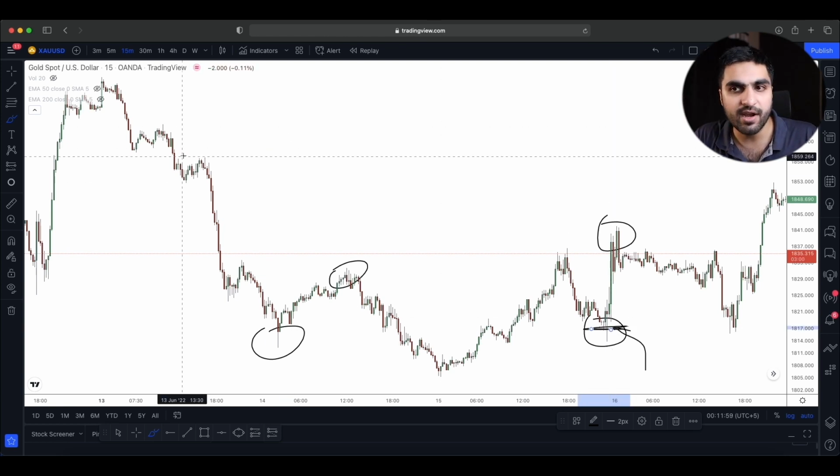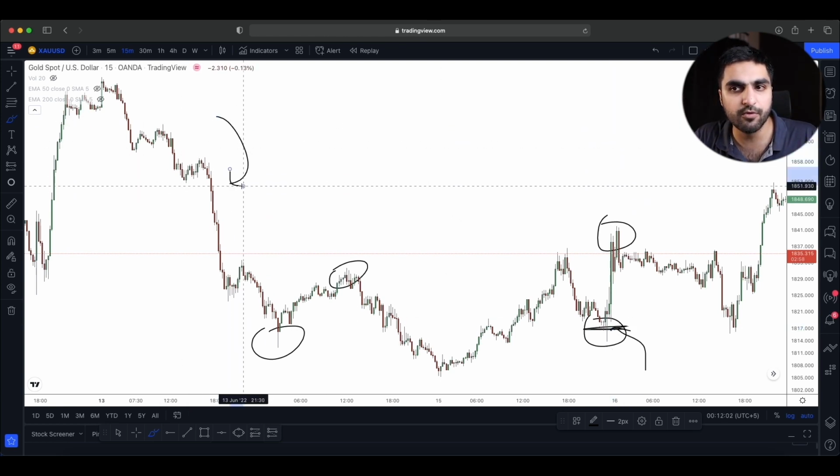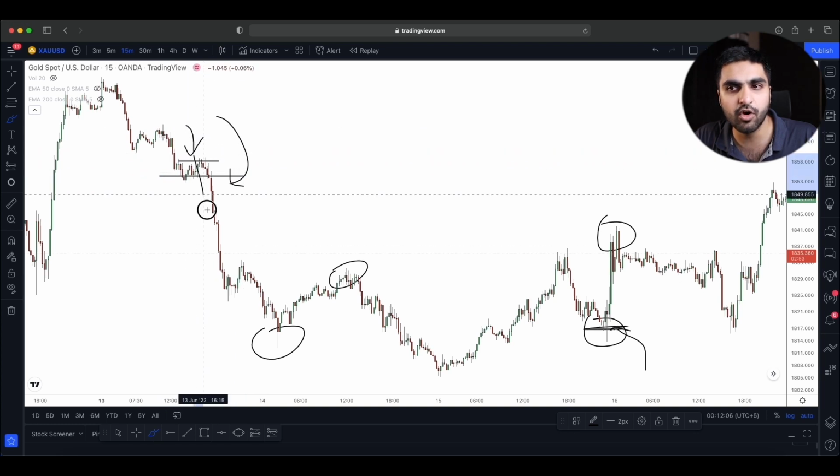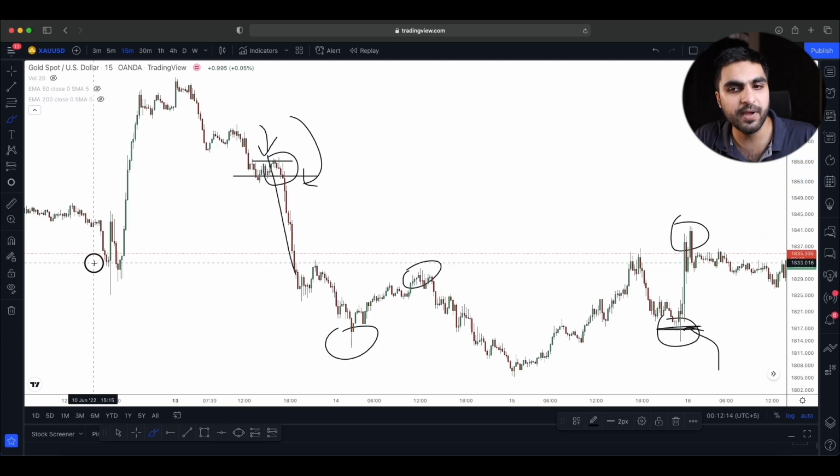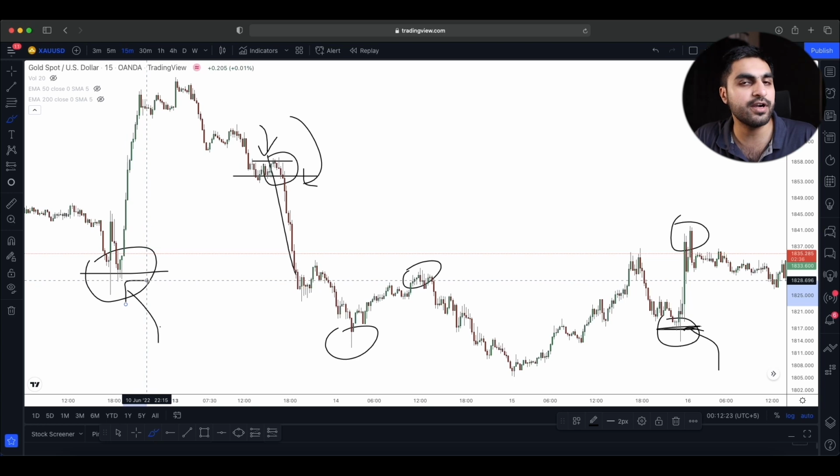Same case here. When we made a big drop after this movement, after we created this small resistance, this will be considered as our supply area. When we made a big movement to the upside from this support level, it will be considered our demand zone. So these kinds of demand and supply levels are what we need if we want to take trade opportunities based on the supply and demand strategy.